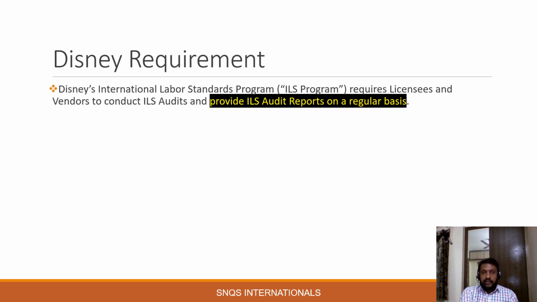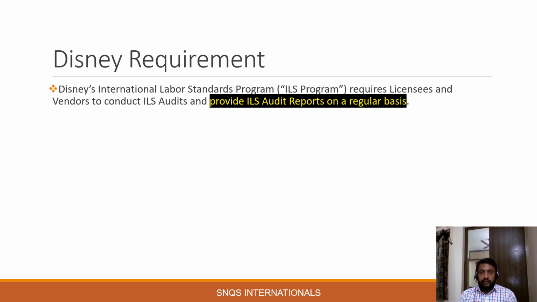The Disney International Standards Program, that is the ILS program, requires licensees and vendors to conduct ILS audits and provide the ILS audit report on a regular basis. So this is the responsibility of the vendor. So the vendor should conduct any kind of audit accepted by Disney at least once in a year, and that report has to be submitted to Disney. Either that can be their own brand audit accepted by Disney or some other third party audit accepted by Disney.